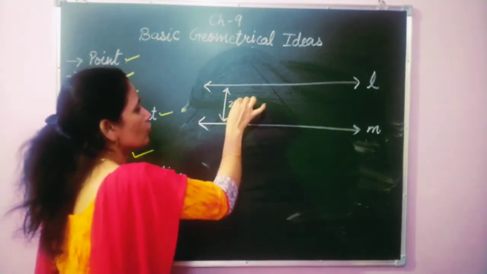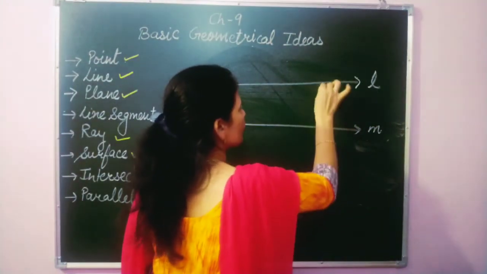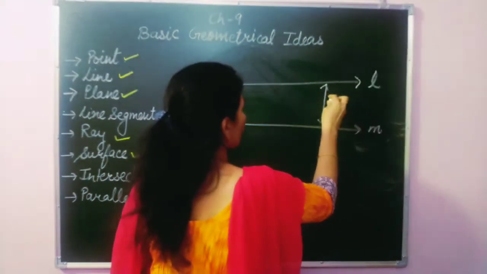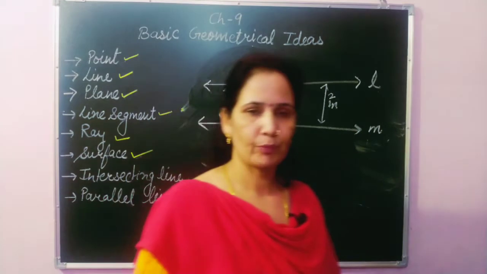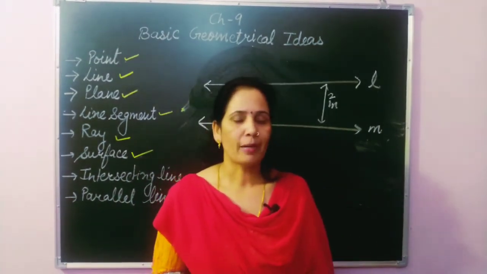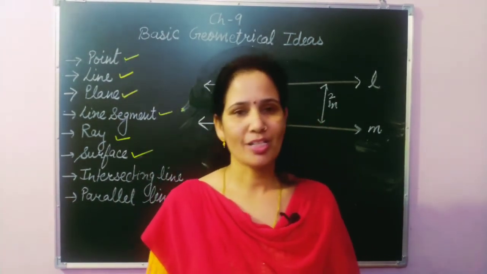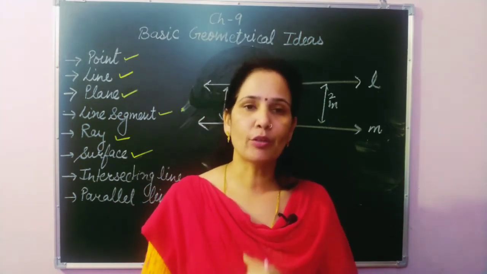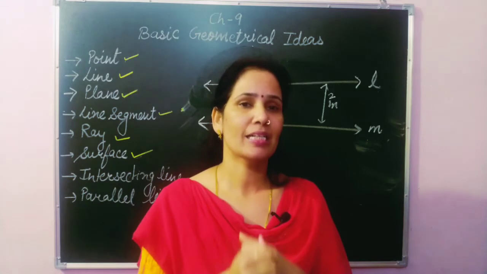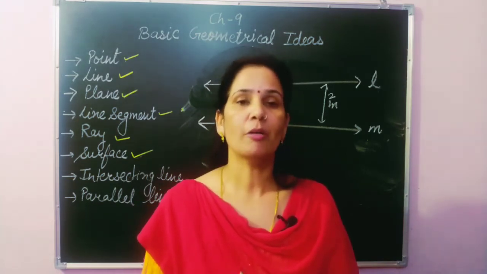Here the distance is 2 meters, here the distance is 2 meters. So these lines are said to be parallel lines. The definition of parallel lines: whenever two lines pass together, they never meet, and the distance between the two lines is always the same. That is called parallel lines.